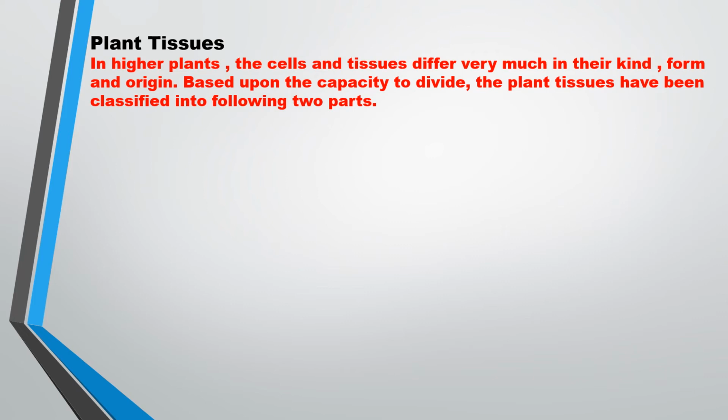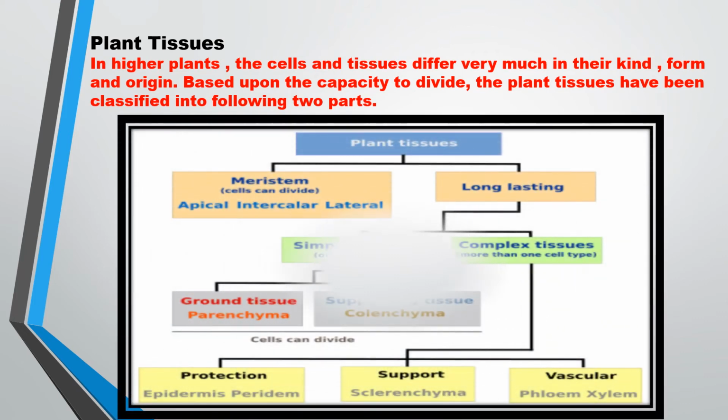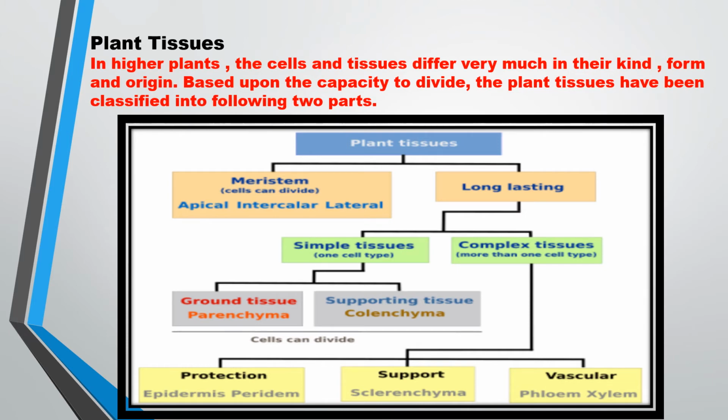The plant tissue has been classified into the following two parts. And the parts are meristem and long lasting. Meristem means those which are dividing, and long lasting means now they are not dividing. It means these are permanent tissues. So under meristem tissues, we will study apical meristem, intercalary meristem, and lateral meristem. These are the three parts of meristematic tissues, which are dividing regularly, which are able to divide, which are able to grow. So permanent tissue or long lasting tissues we will discuss later.